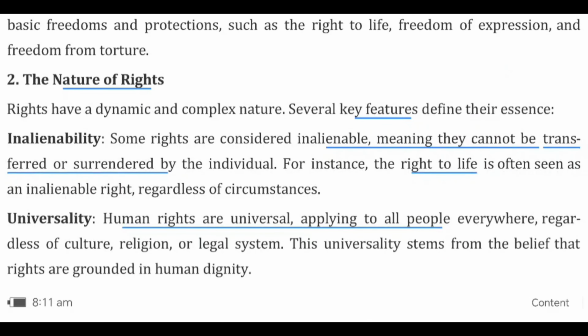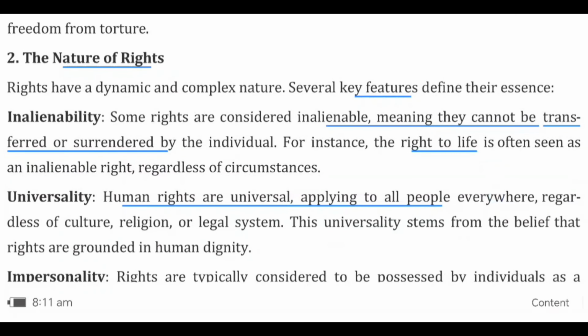What is the nature of rights? We can see there are several key features of rights. Inalienability means they cannot be transferred or surrendered by an individual. Example: right to life. We can't transfer the right to life because everyone should have the right to life.